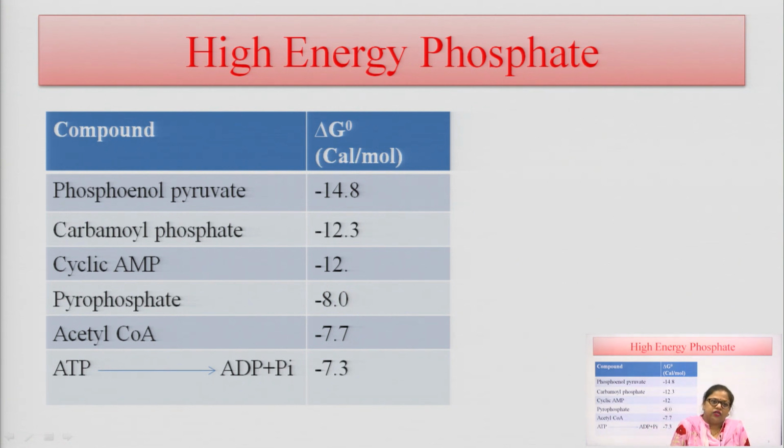What are the high energy phosphates? These are compounds which yield a large amount of energy whenever they undergo hydrolysis.